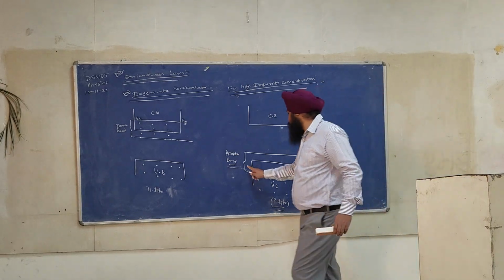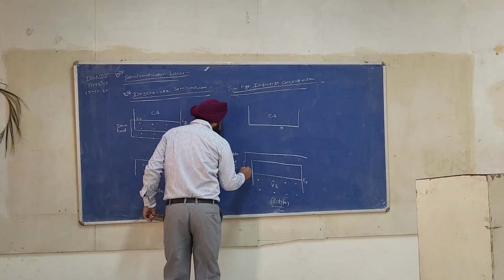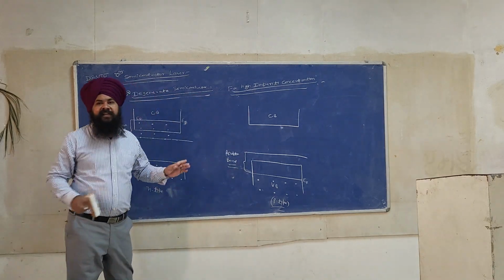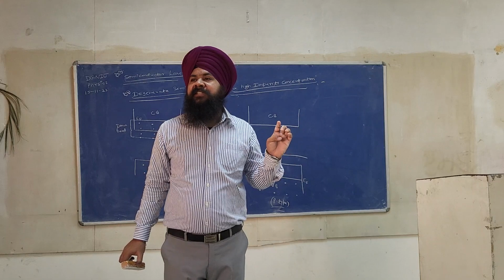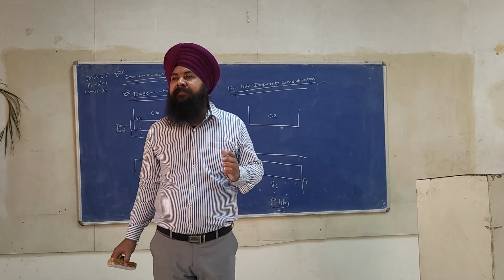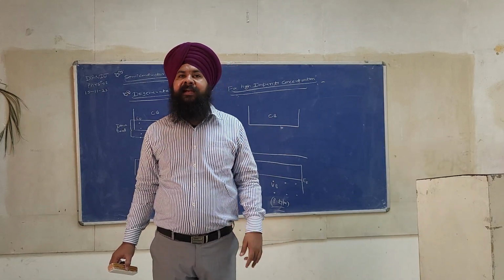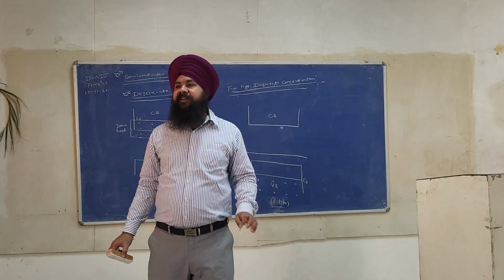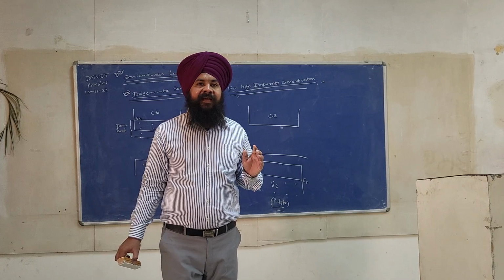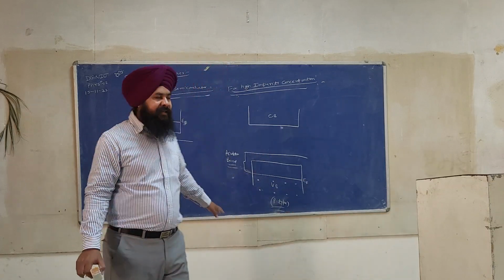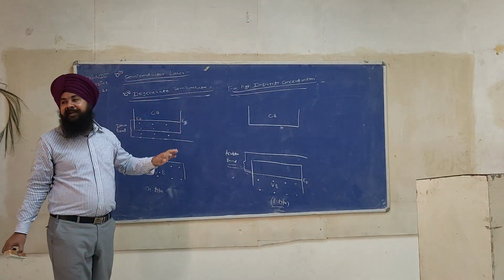Any doubt from this point? Now see, this information is very useful for understanding the semiconductor laser, because when we have to understand the energy level diagram of a semiconductor laser, all these diagrams are quite useful.